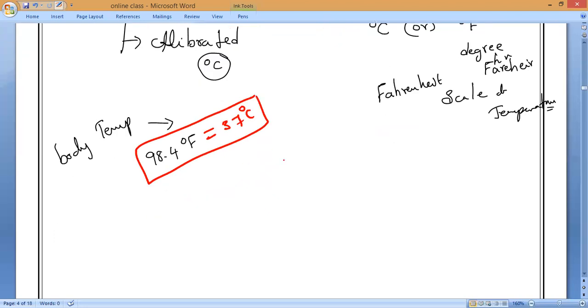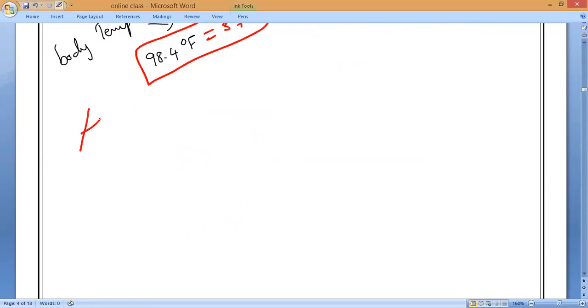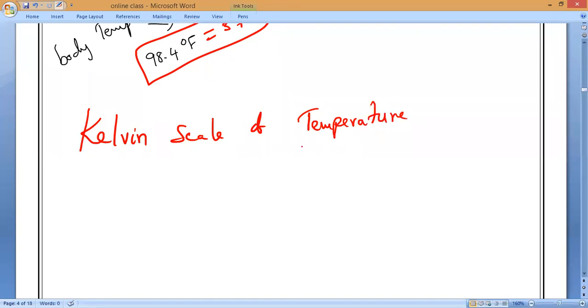Let us finish these two first, then you can see the SI unit. The SI unit is very, very important. So notice it. Another scale of temperature is called the Kelvin scale of temperature. This is the internationally accepted temperature scale. So what is the SI unit of temperature? By this time you might understand.